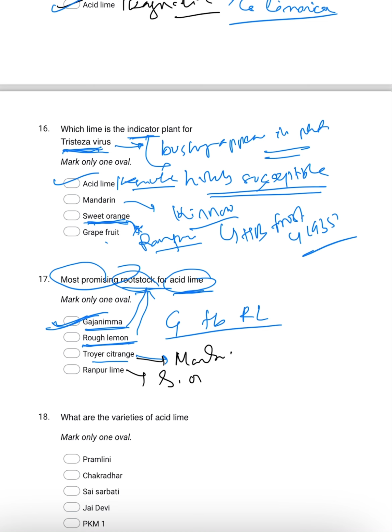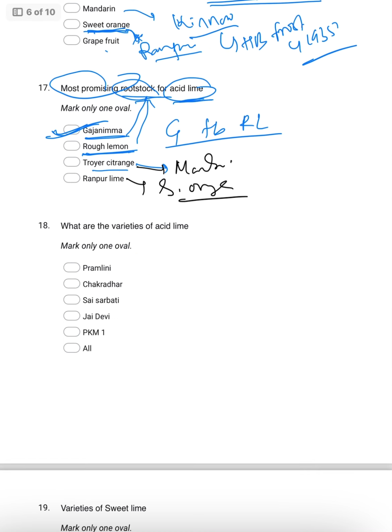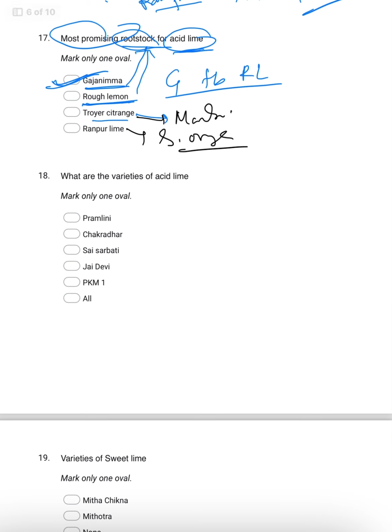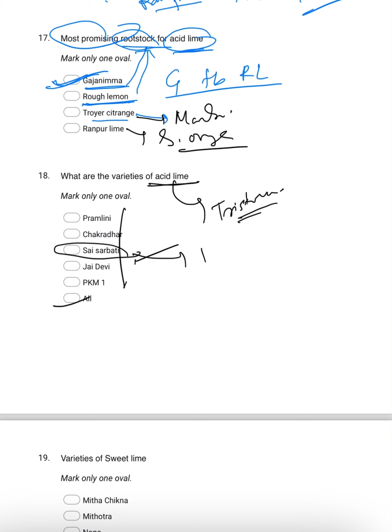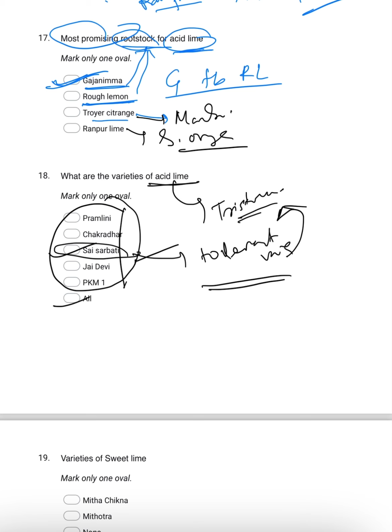Rangpur lime is the rootstock for sweet orange. What are the varieties of acid lime? All these varieties are acid lime. And as you know, acid lime is highly susceptible to Tristeza virus. For this, Sai Sarbati is more tolerant. It is the tolerant variety to Citrus Tristeza, the most tolerant variety. All these are varieties of acid lime.